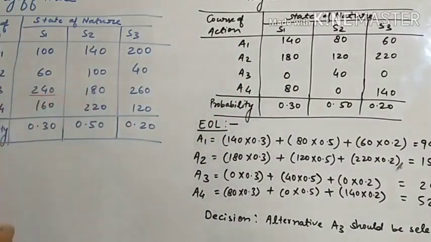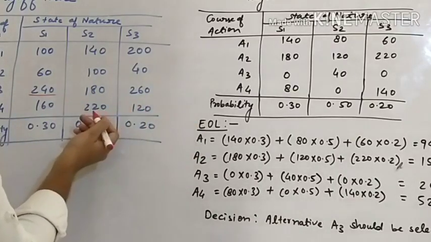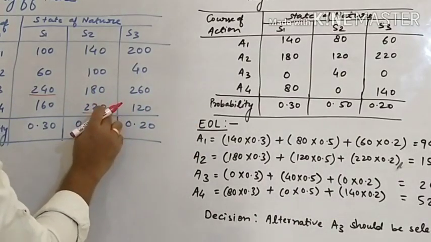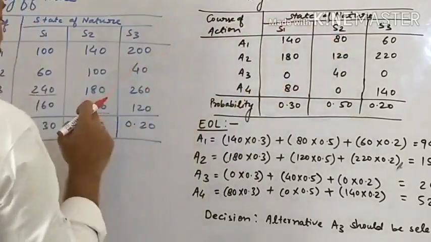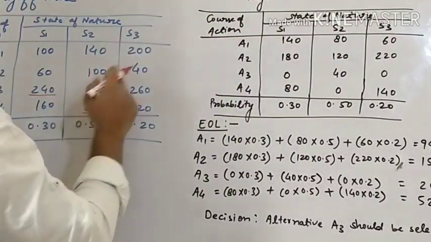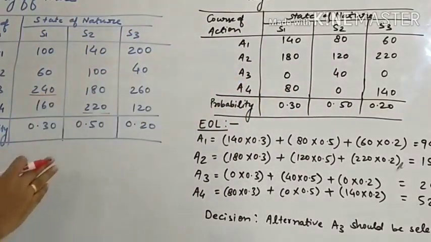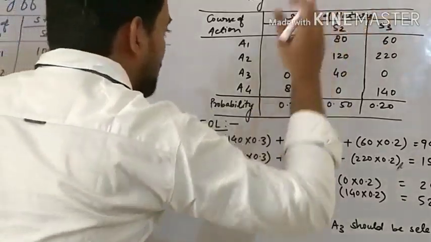And we have calculated S2 also, where the higher value is 220. 220 minus 140, 80. 220 minus 100, 120. 220 minus 180, 40. 220 minus 220, 0. Like this we have calculated S3 also.